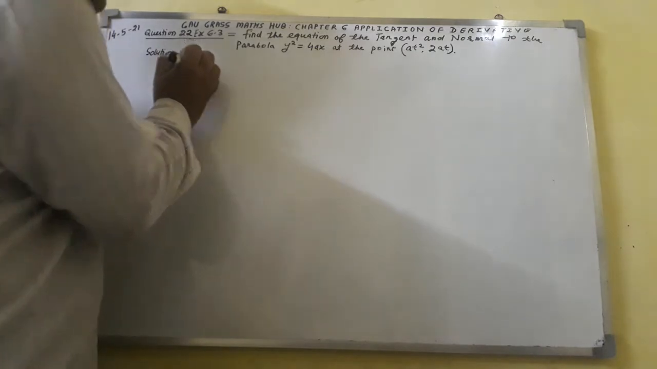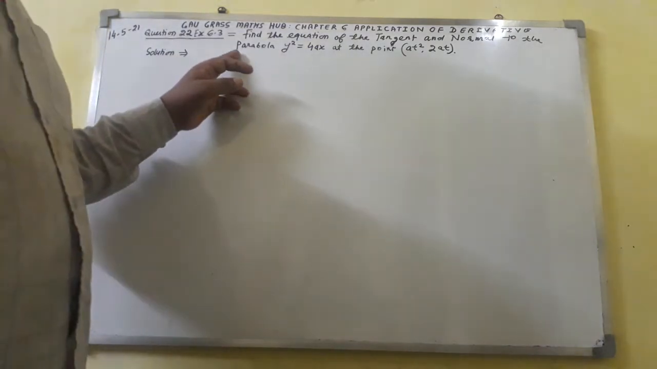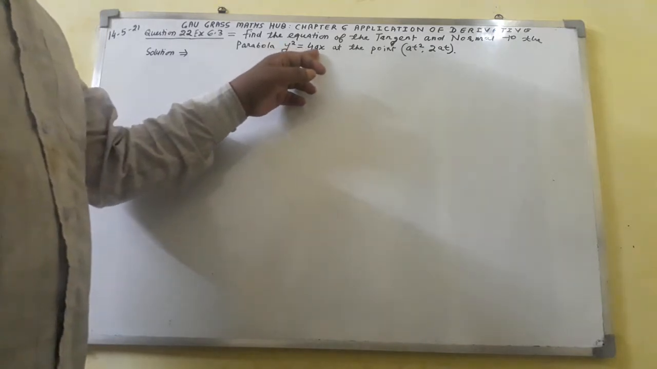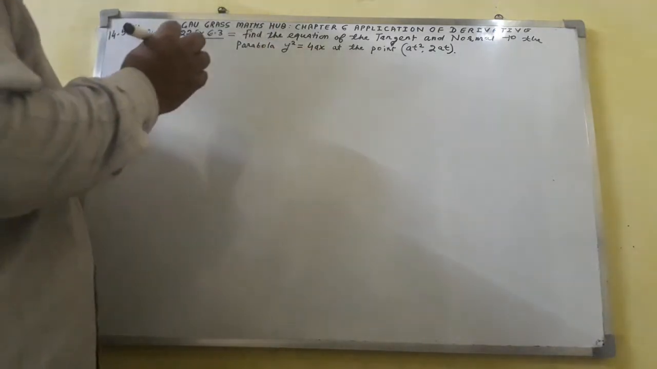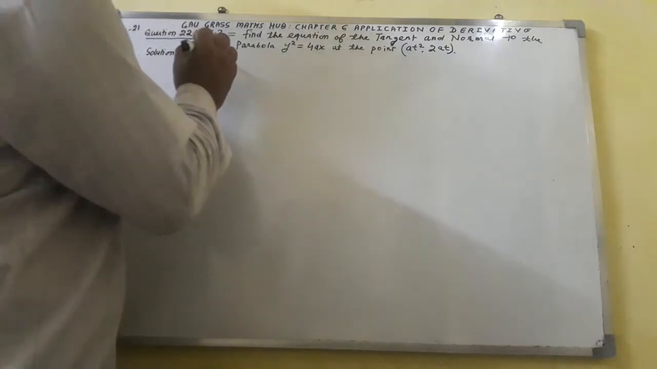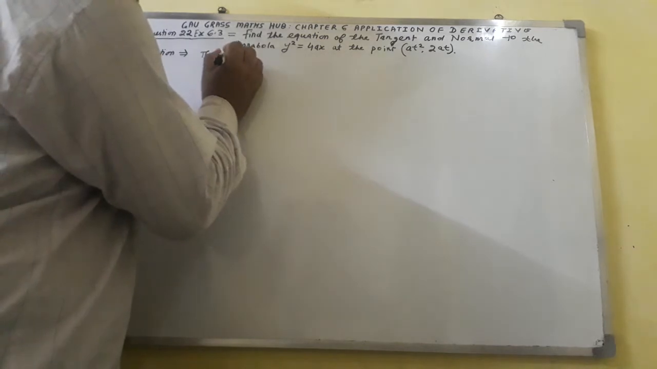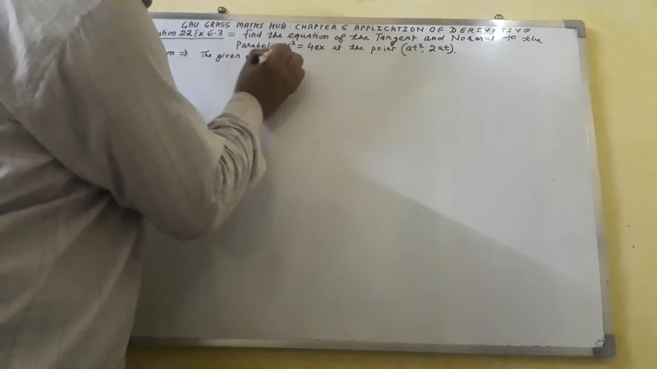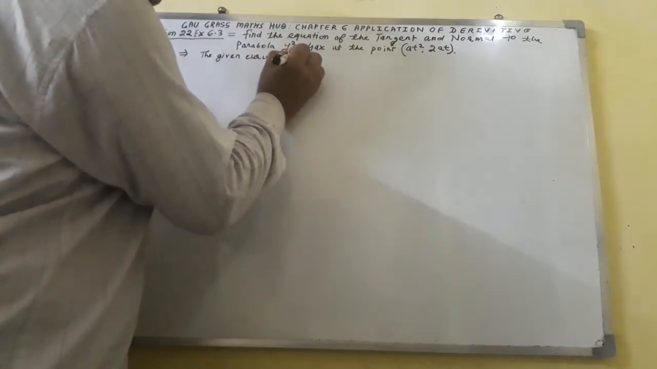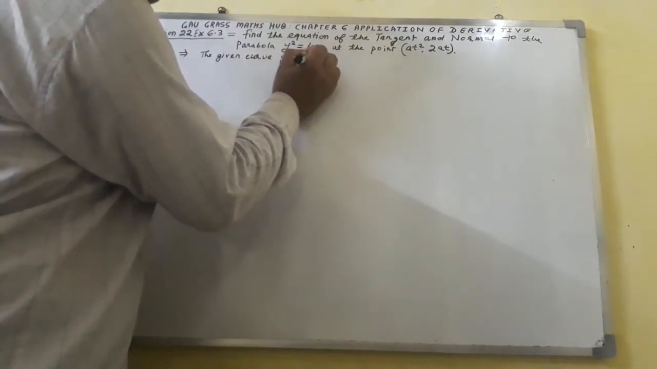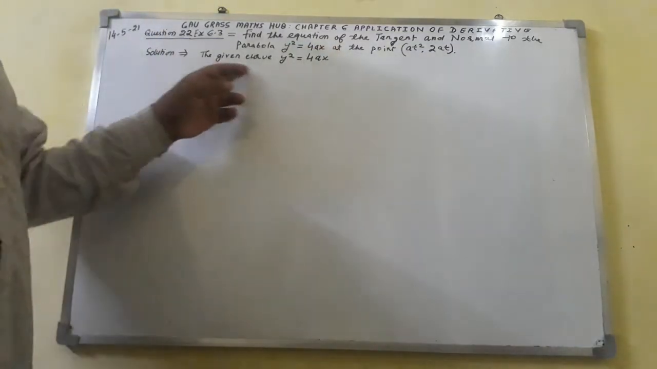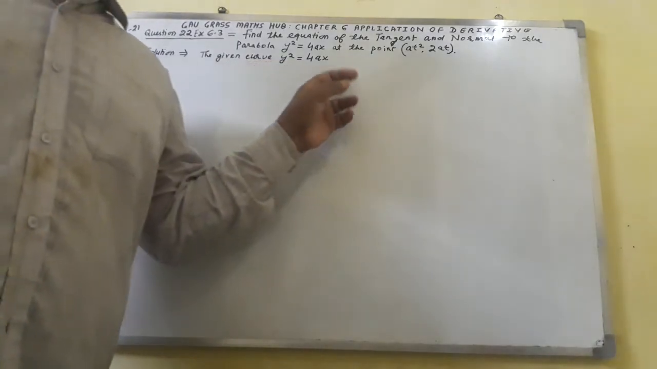Solution: here you can see the given parabola y square equal to 4ax. So here I shall write the given curve y square equal to 4ax.